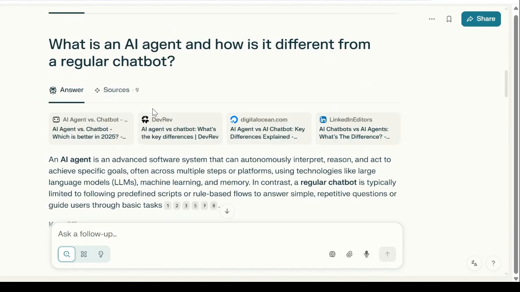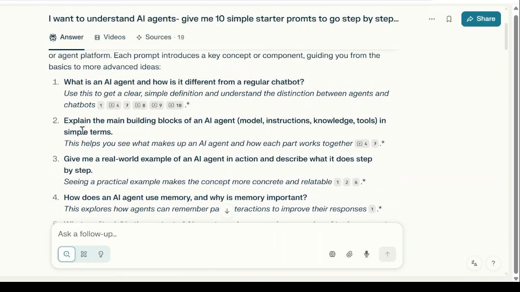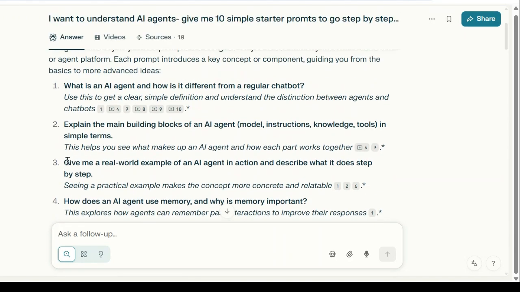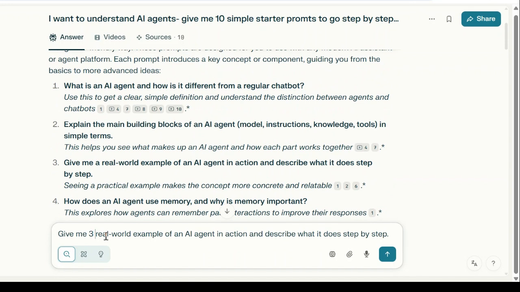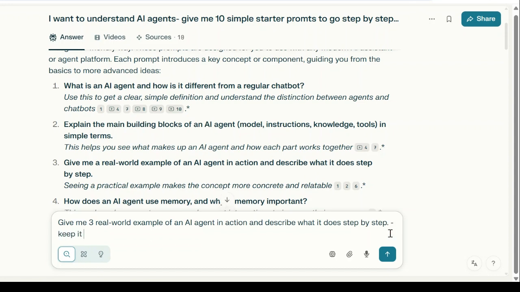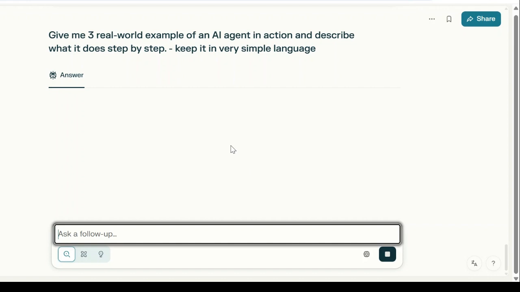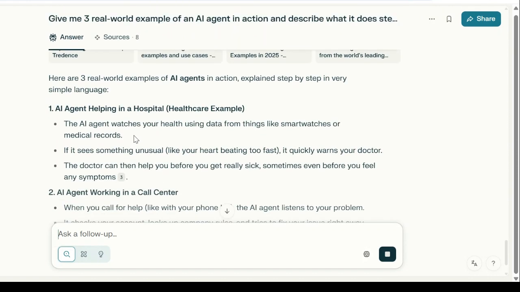Let's go to the next prompt that we want to understand, right? We said 10 prompts step by step. Give me 3 real world examples of AI agent and describe what it does. And keep it very simple. Let's see this. So there are 3 examples.